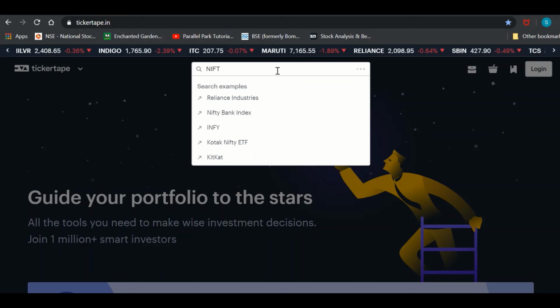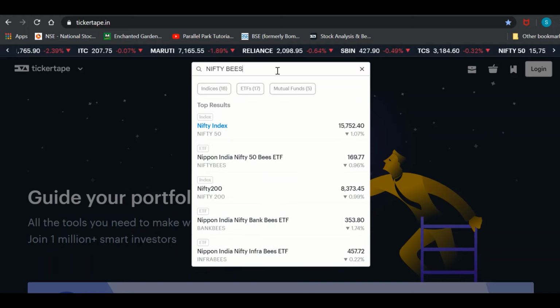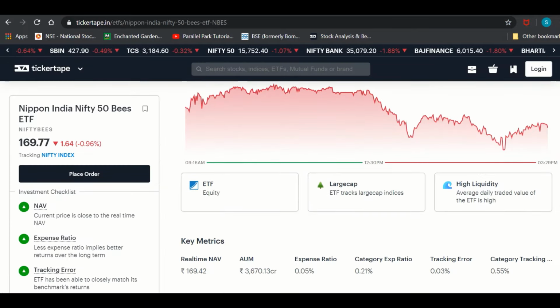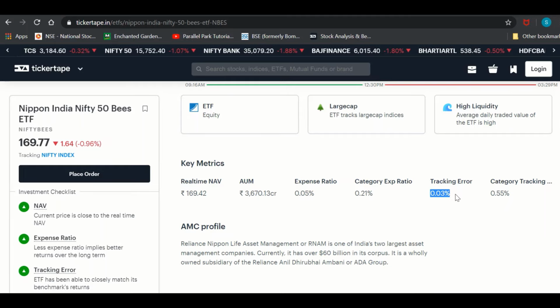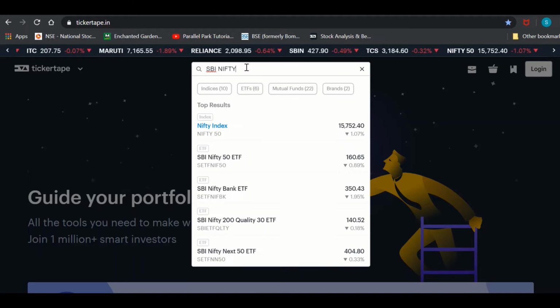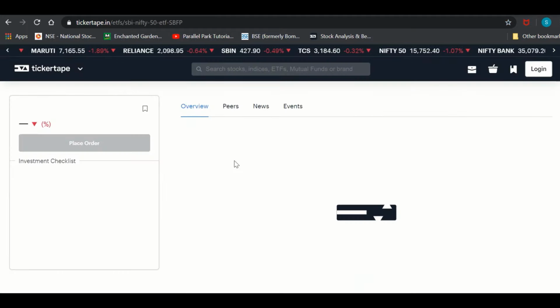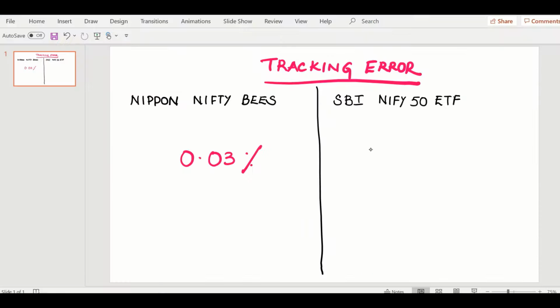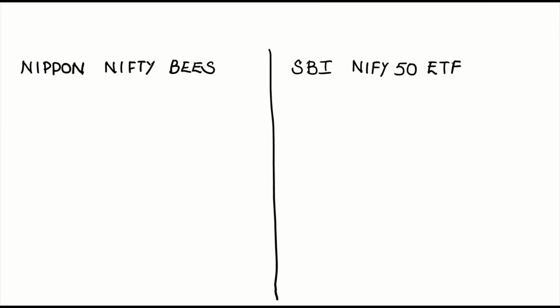Let's go to Ticker Tape website and look for Nippon Nifty BEES. The tracking error is 0.03%. Let's see SBI Nifty ETF. It has a tracking error of 1.58%. So clearly Nippon Nifty BEES has a low tracking error, which means it is doing a good job of following the index. Another point to see is the expense ratio.